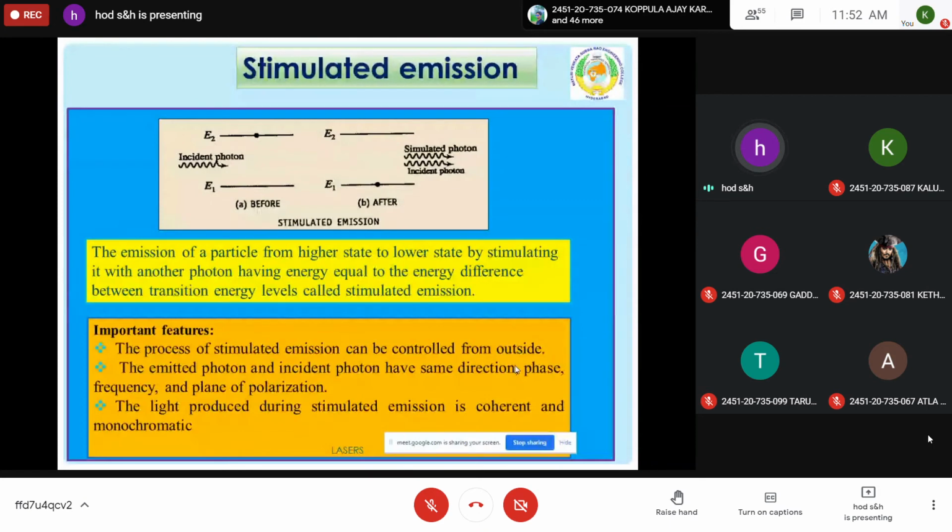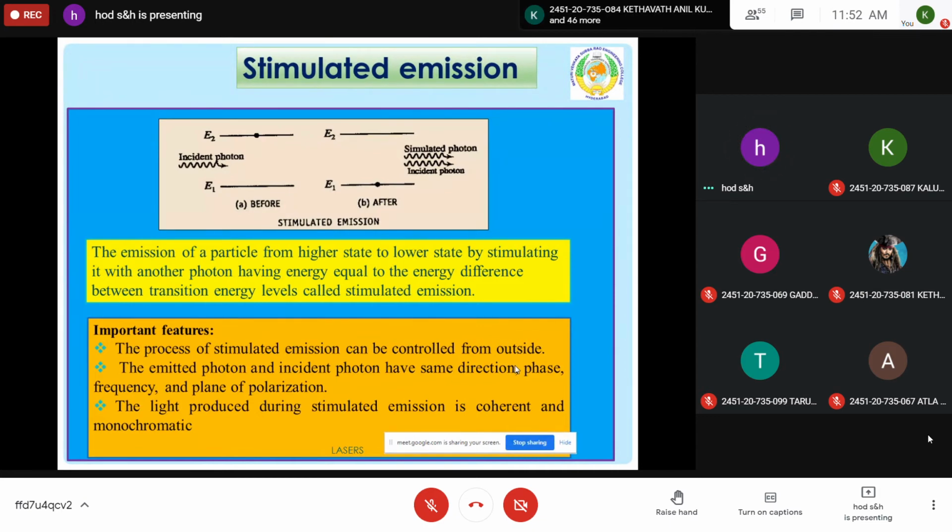If you understood these three, induced absorption, spontaneous emission and stimulated emission, the remaining things will be very easy for you. In brief, again I'll explain. Induced absorption is, by absorbing a photon, an atom in the ground state moves to the higher energy state. This is called excitation. For the excitation, involvement of a photon is required. This mechanism is called induced absorption. The lifetime is very minimal, and after its lifetime, it comes down to the ground state by emitting a photon.